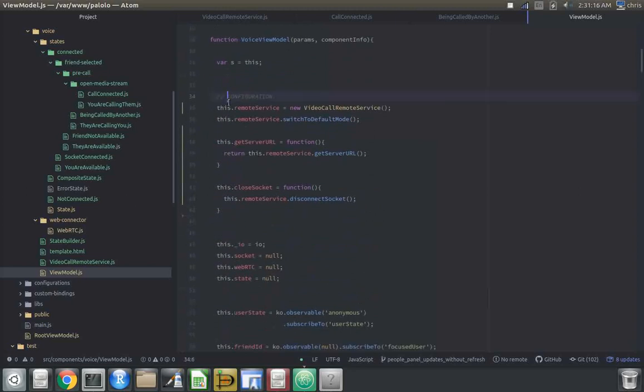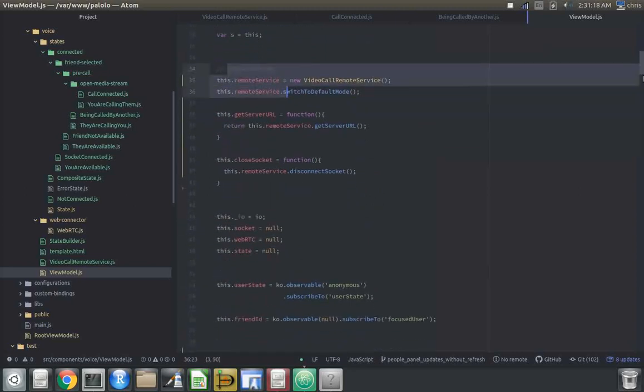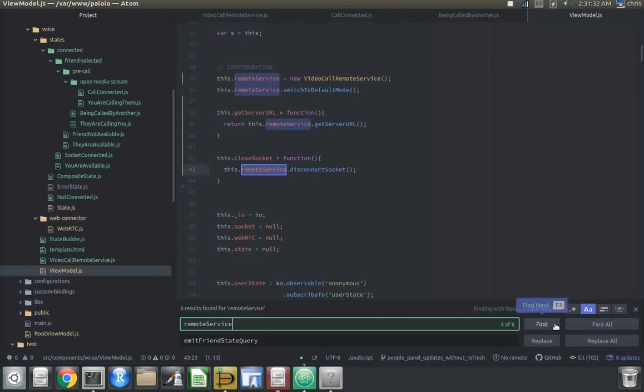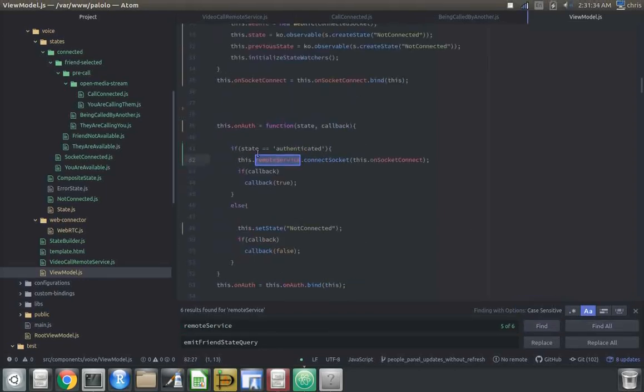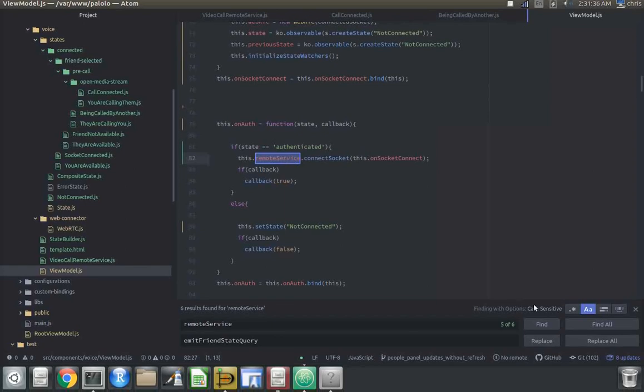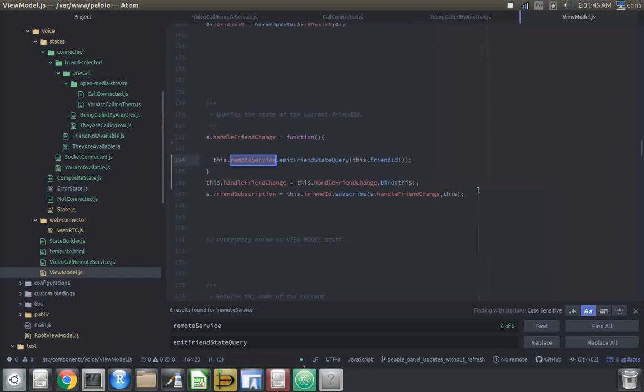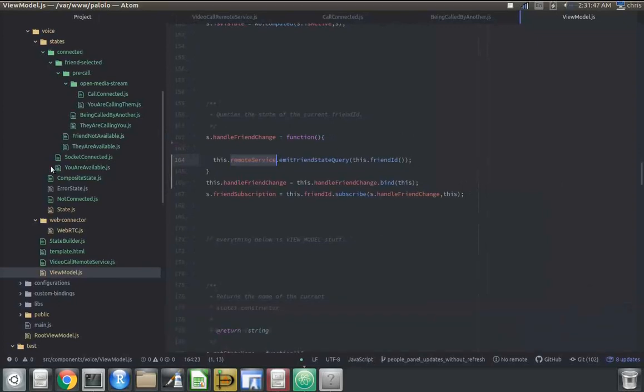Like, it initializes the remote service, but if you look at how many times it's actually being used, 6 times, and 4 of those times is the initialization. So where is it being used? Oh, it's being used to connect, and it's being used to query what the new friend's ID is. But other than that, it's barely being used.